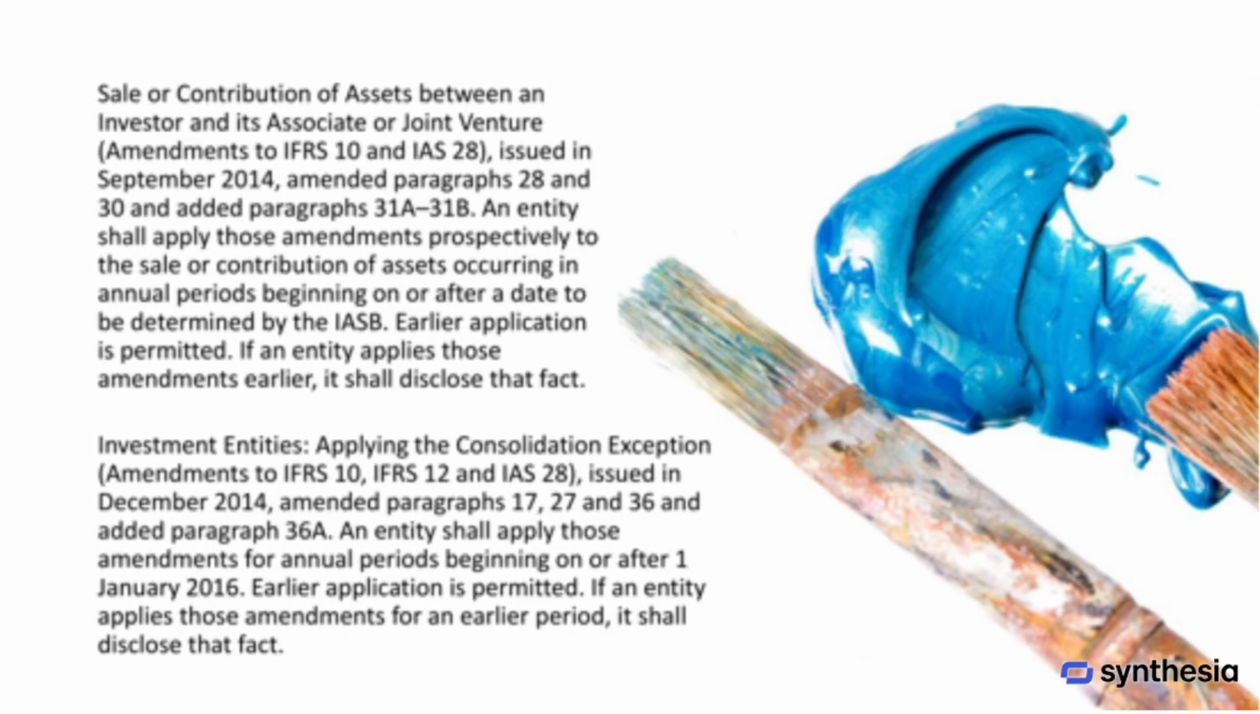The amendments about the sale or contribution of assets between an investor and its associate or joint venture, issued in September 2014, changed some paragraphs and added new ones. These amendments are applied prospectively for asset sales or contributions in annual periods starting on a date set later by the IASB. Early application is allowed, but if done, the entity must disclose it. Separately, amendments related to investment entities and the consolidation exception issued in December 2014 modified several paragraphs and added a new one. These apply for annual periods beginning on or after January 1st, 2016. Early application is also permitted here, with a disclosure requirement if applied early.